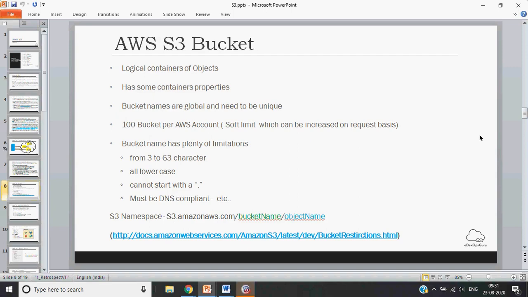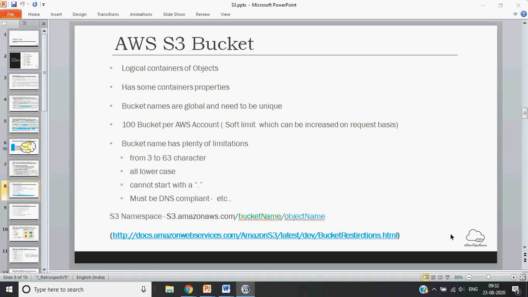So basically, what is S3? Now, if we talk about S3, there are certain keywords, terminologies, which are associated with it. One is the bucket, which you will hear a lot.